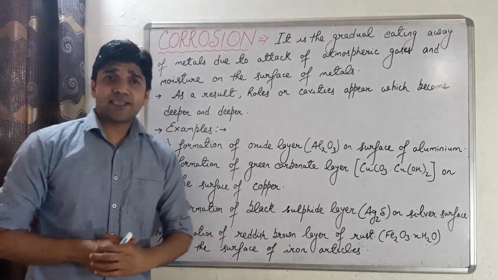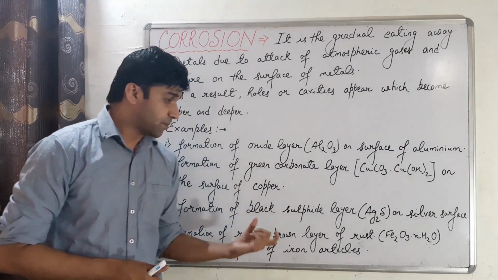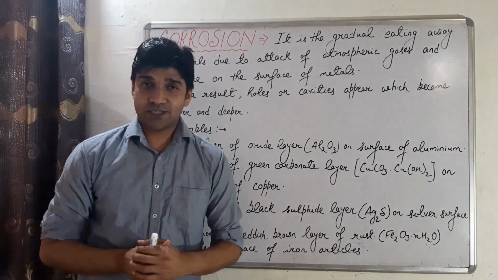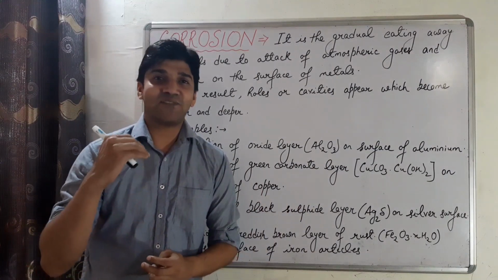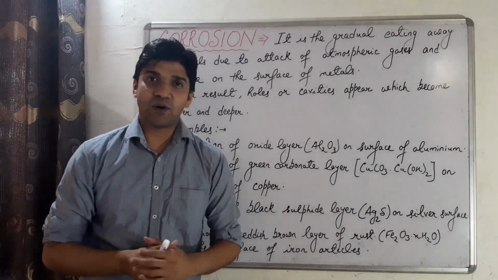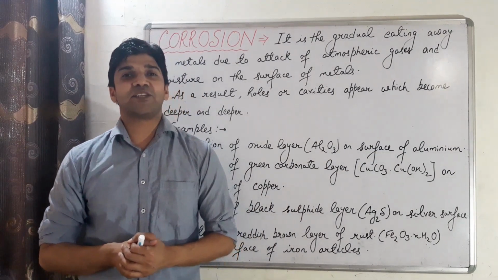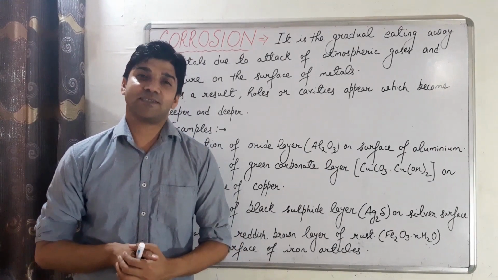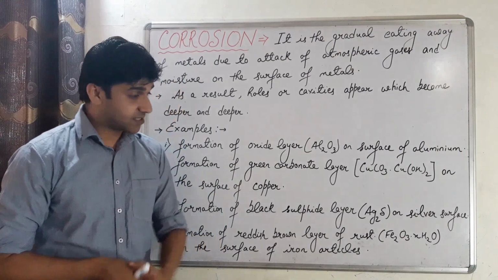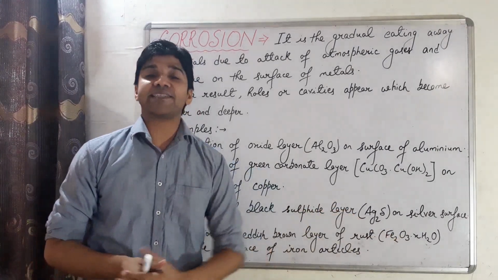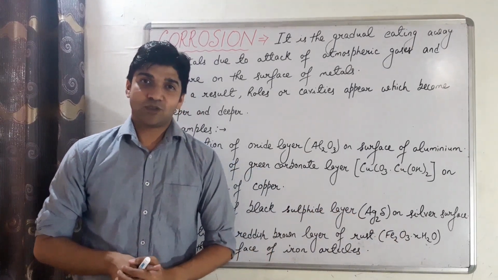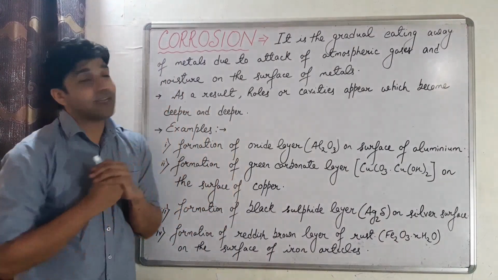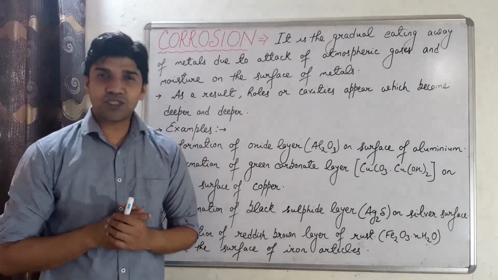And lastly, we can say that formation of reddish brown layer of rust. What is rust made of? On the surface of the metal iron, on the iron articles, we have formation of reddish brown layer called rust, and the chemical formula of rust is Fe2O3.xH2O. So that's the general introduction about corrosion.